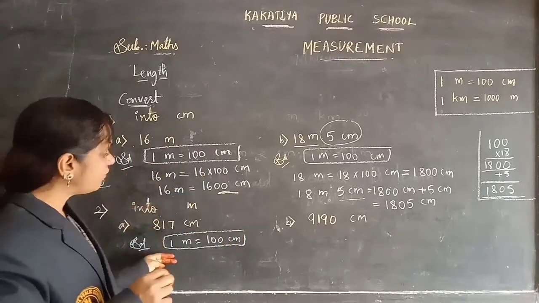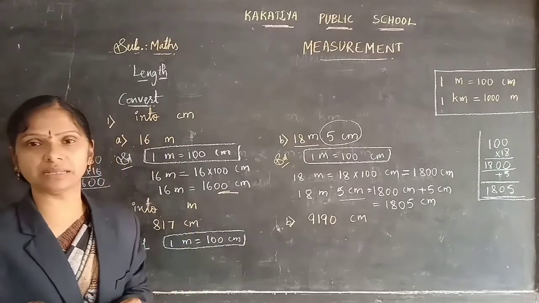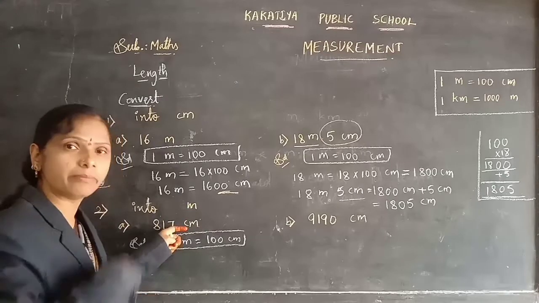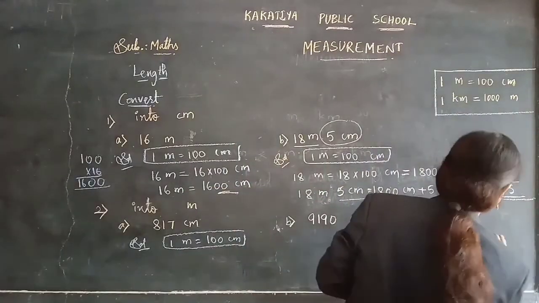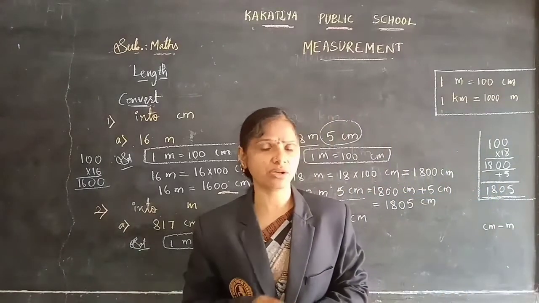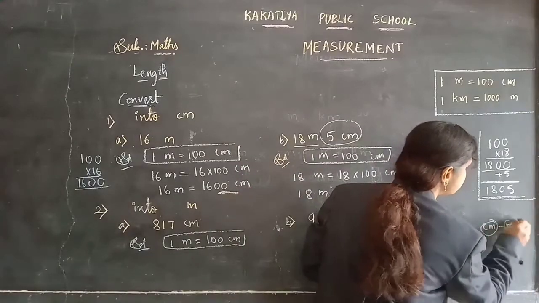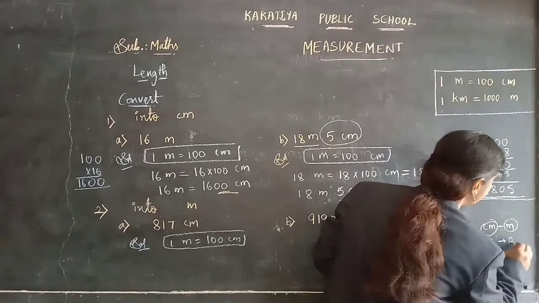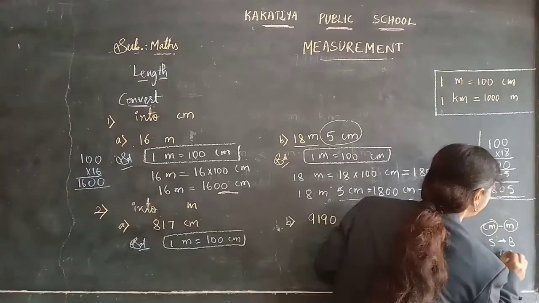So when a meter number is given, we can multiply, children. But they have given a centimeters number, and we are converting the centimeters number to the meters number. Centimeters are the smaller measures, as I already told you in this video, and meters are the bigger measures. When converting smaller measures to bigger measures, you need to do division, children.